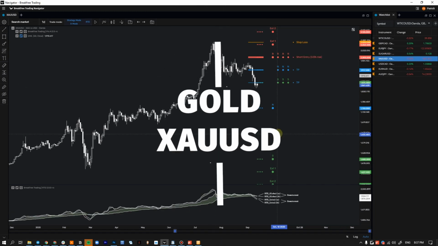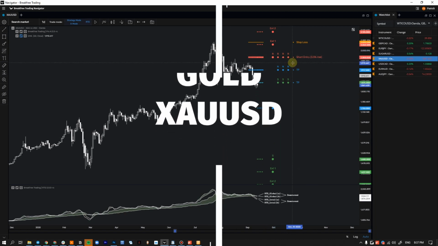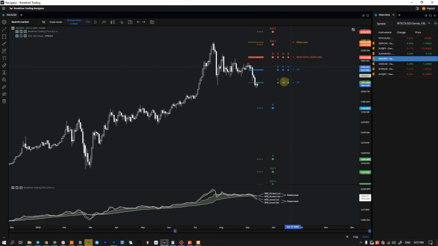This is gold. Gold is showing a short entry on this resistance. It is quite bearish at this point, so we might not get an entry here. But again, that's something we can't predict. We don't know if it's going to fall further or if it's going to go back up. We can only look at our best levels, put our entries on those levels, and then just wait for price to trigger our entries. Sometimes the market can do things we would never expect it to, so we could really see a rally up into this level. Again, it's something we don't expect, but something that could happen based on some of the weird behaviors markets sometimes have. Again, if the entry is shown, we put it in, and we just wait.